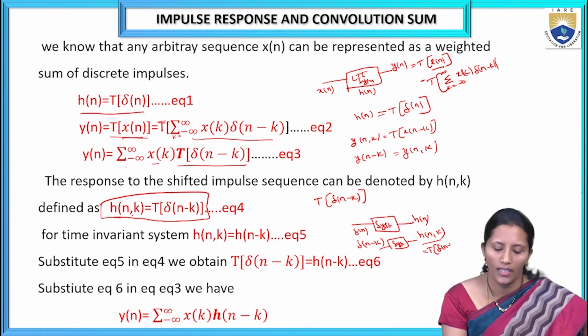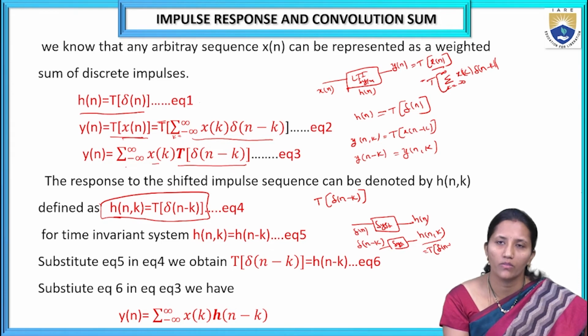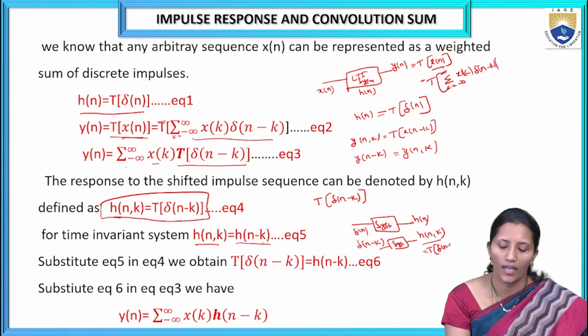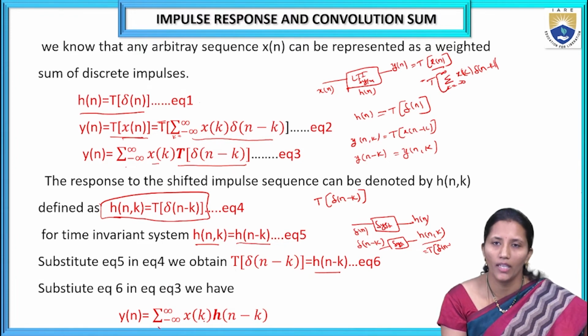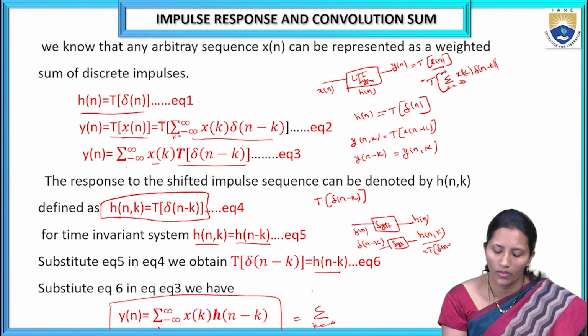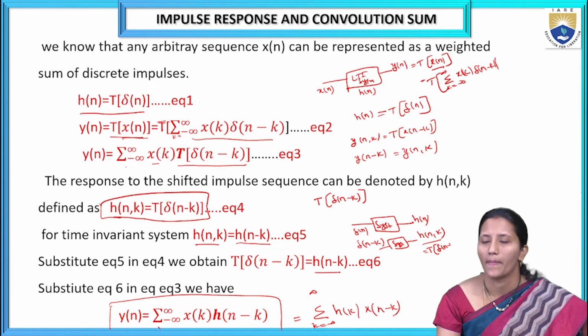So it is a linear, time invariant system, and it should satisfy the property h of n comma k equals h of n minus k. So we can write the transform of del of n minus k as h of n minus k. We replace h of n comma k by h of n minus k. Finally we get y of n equal to the sum over k from minus infinity to infinity of h of k times x of n minus k. This is the formula for the convolution, and we can also write it with h of n minus k.